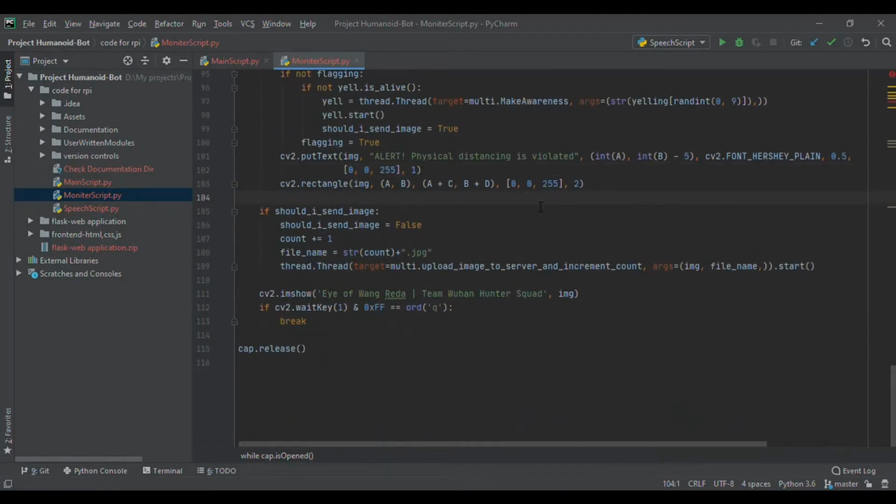If they don't move away, then it is going to capture the image after some time. If they still keep on violating, it is going to capture the image and report it to the administrator through HTTP protocol to the server. And it also keeps track of the count, how many times per day physical distancing is being violated. Through using that data, we can analyze how much awareness has been created in society by the robot.